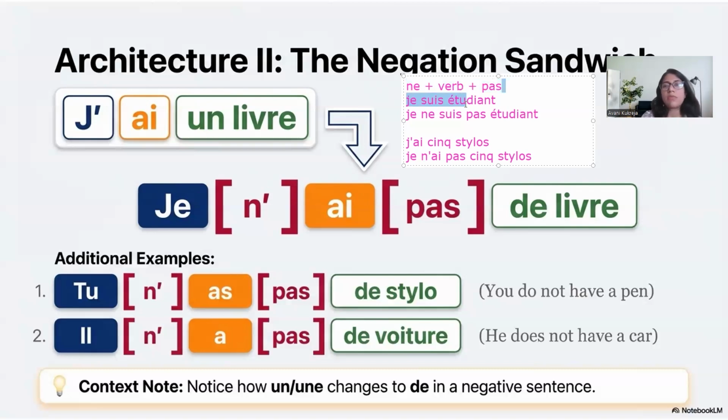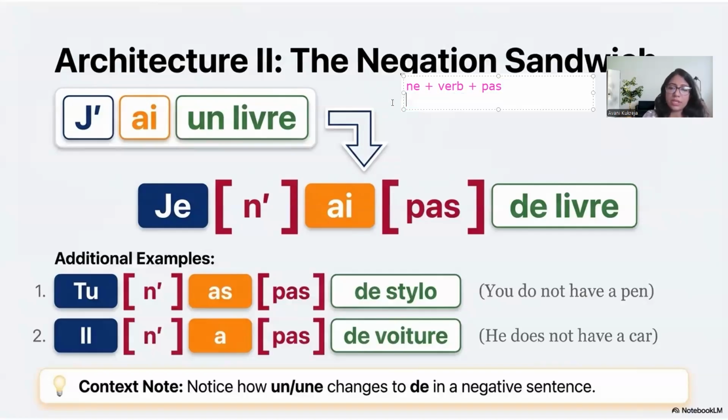Now, with the verb avoir, there is one very different thing which I would like to teach you. If I say il a un livre, he has a book, and I want to negate it, how will I negate it? Anyone? Try. Il n'a pas un livre is what most people will say.